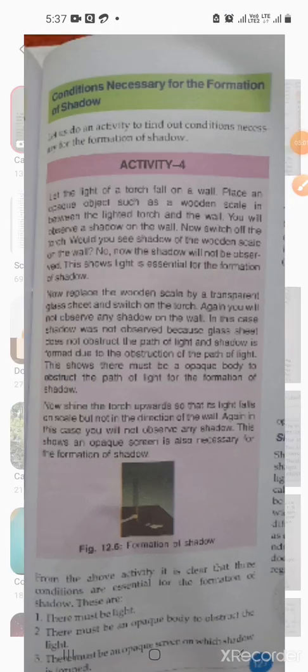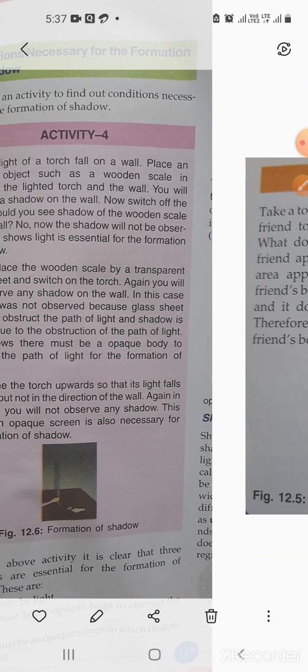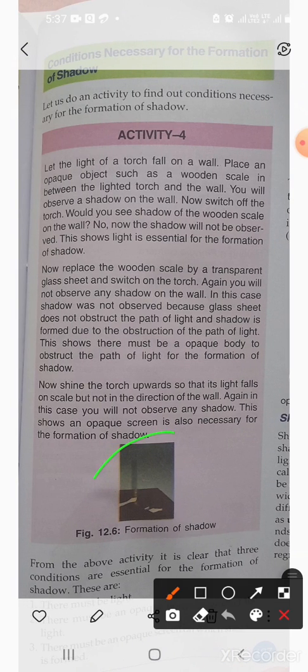Now, conditions necessary for formation of shadow. By an activity, we will find out the conditions necessary for the formation of shadow. So here we have the activity, formation of shadow.